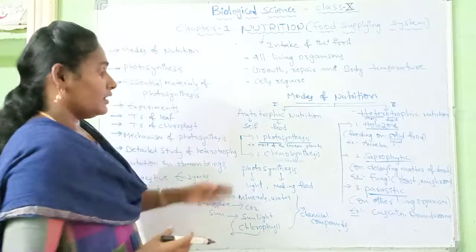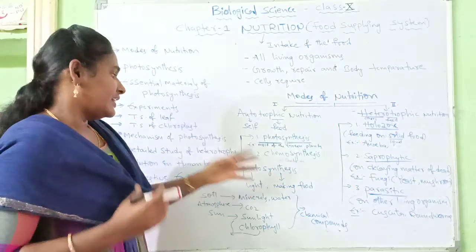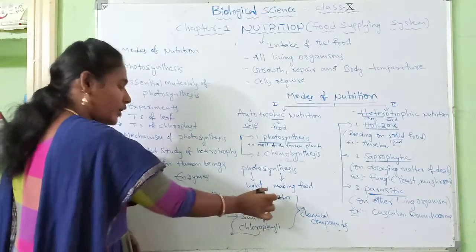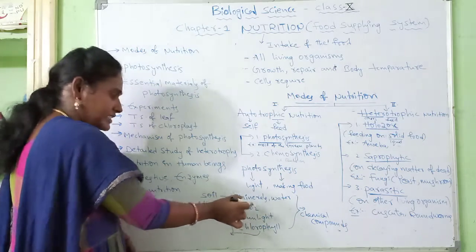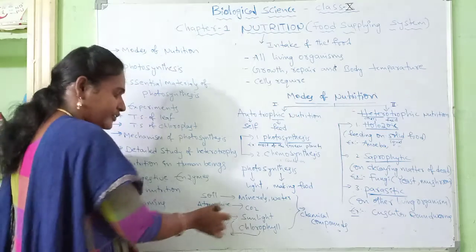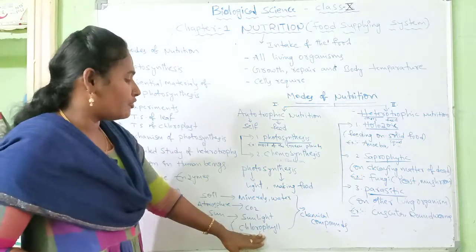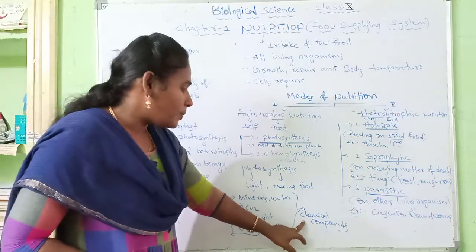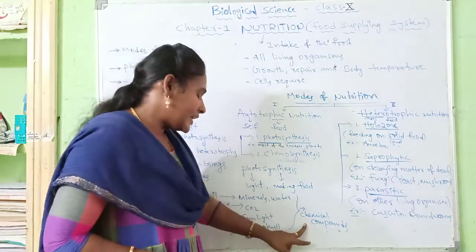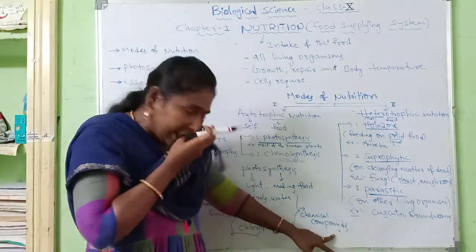Most green plants acquire minerals and water from the soil, carbon dioxide from the atmosphere, and sunlight from the sun. In the presence of chlorophyll, they can synthesize complex compounds like carbohydrates, proteins and lipids.